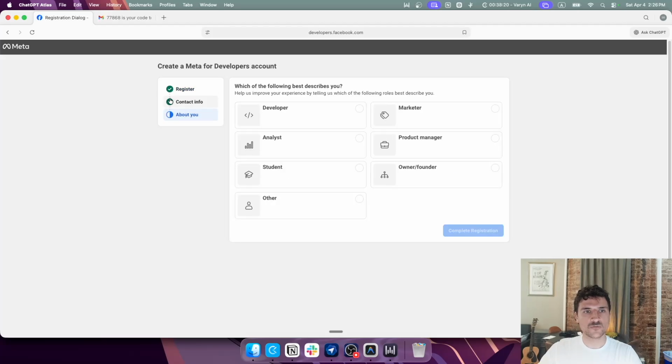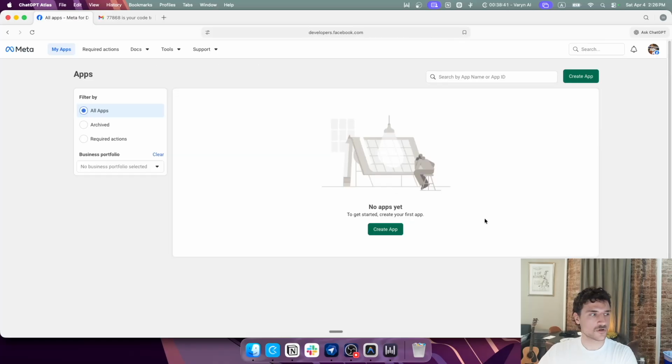It will ask you to verify with your email. So put in your email. That was a personal email, so I'm not going to show that one. And then what's the best description of me? I'm an owner and founder kind of person. So that's the best description for me. Complete registration. Then we're in. So the next step, according to Claude, is to create an app.